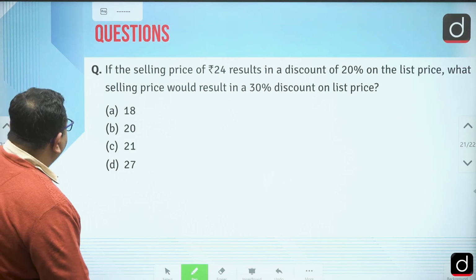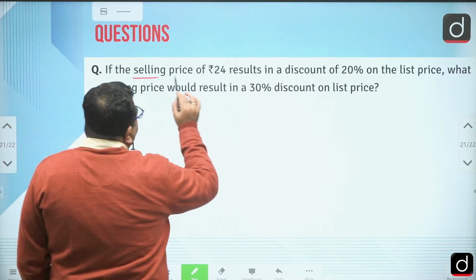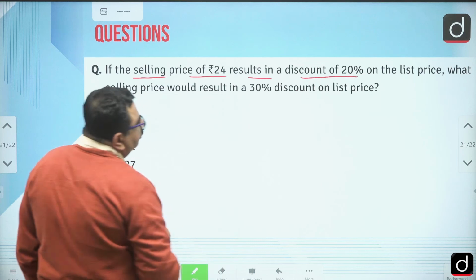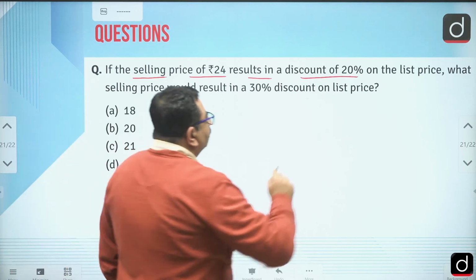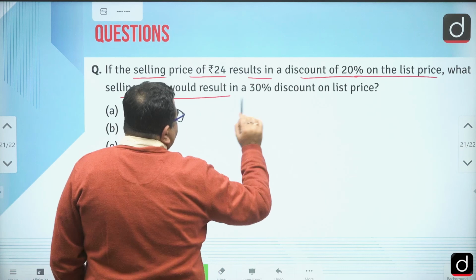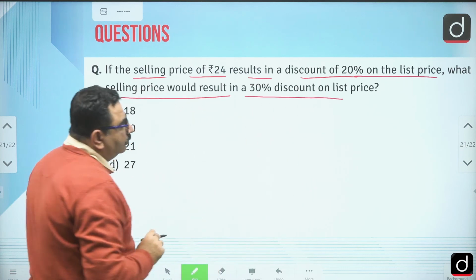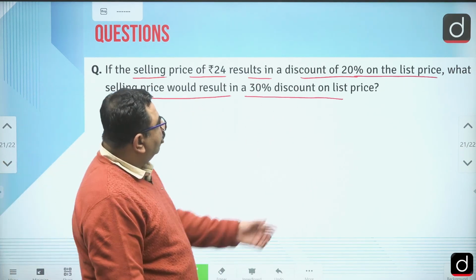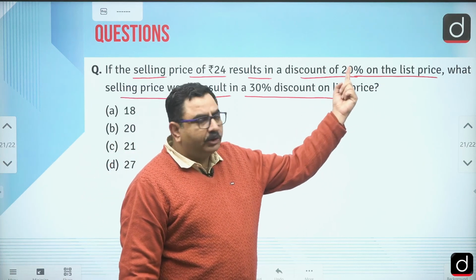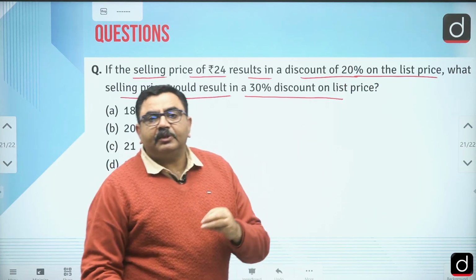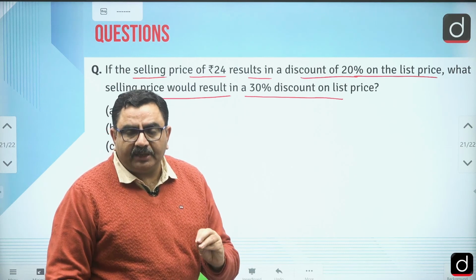Okay, now we'll see this question. If the selling price of rupees 24 results in a discount of 20% on the list price, what selling price would result in a 30% discount on the list price? Now can I say on the list price when I have reduced 20%, because 20% is the discount. So what percentage of list price will be remaining?